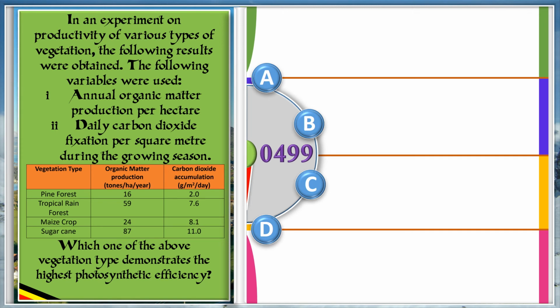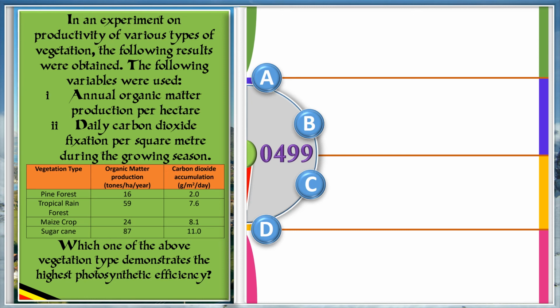Sugarcane: organic matter accumulation is 87 tons per hectare per year, and carbon dioxide accumulation is 11 grams per meter squared per day.